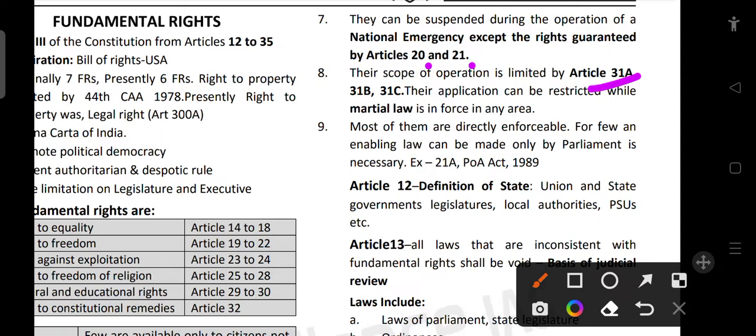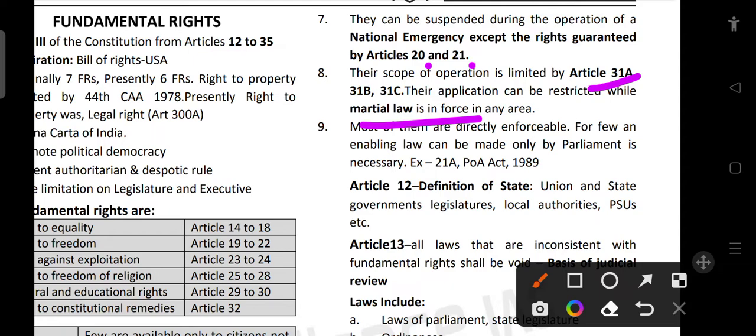Their application can be restricted while martial law is in force in any area. If a certain area is under martial law, that is military rule, then fundamental rights can be curbed.